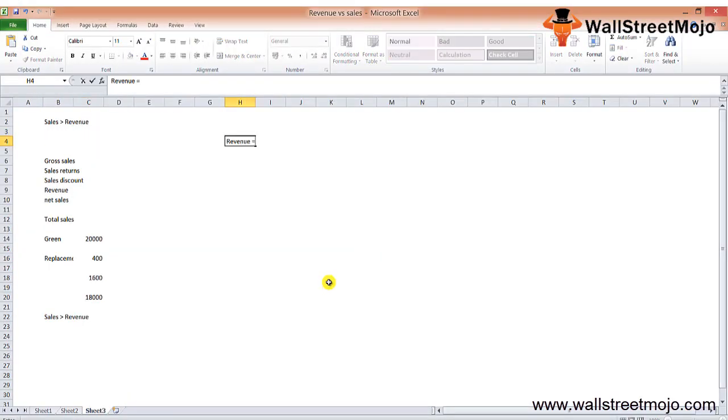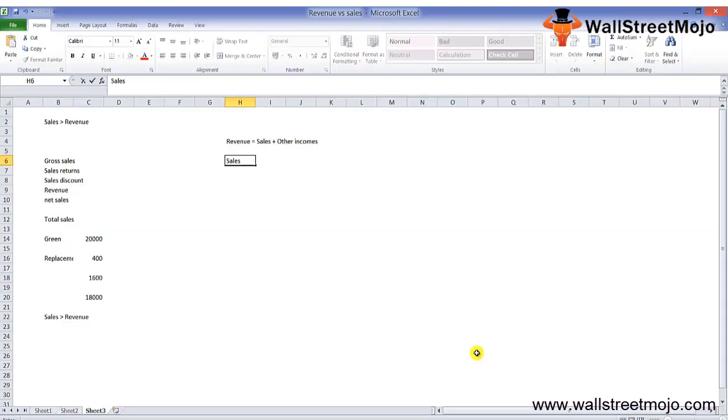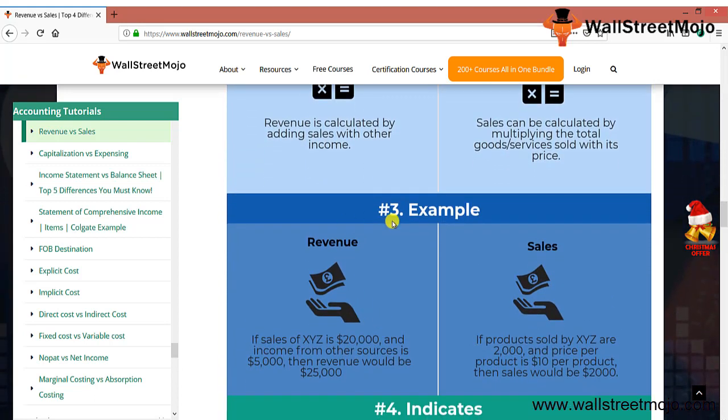The revenue is equal to sales plus the other incomes, right? And for sales, sales can be calculated by multiplying the total goods and services sold with its price. So sales is equal to, let's say, the number of units that you are selling into the price per unit, right? So this is the calculation. Now let's see the example for the revenue and for the sales.